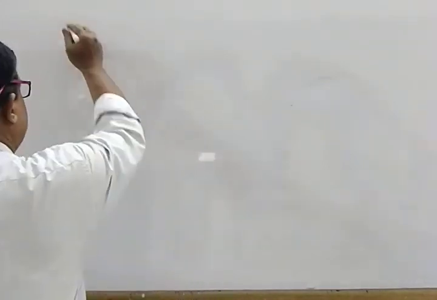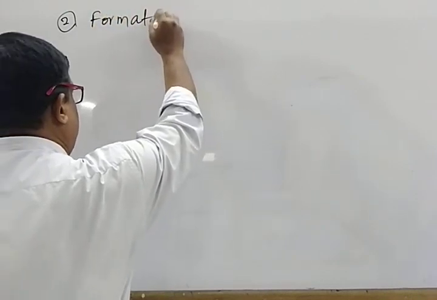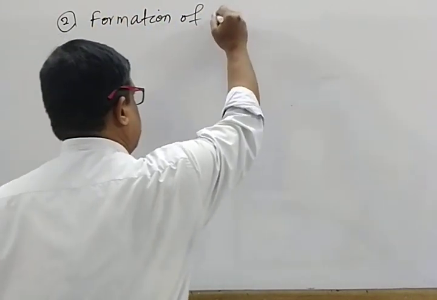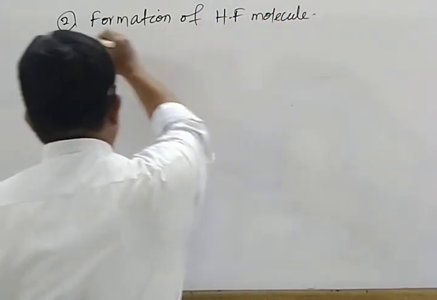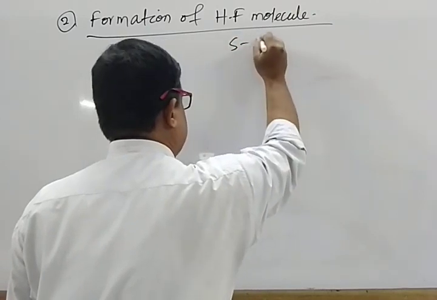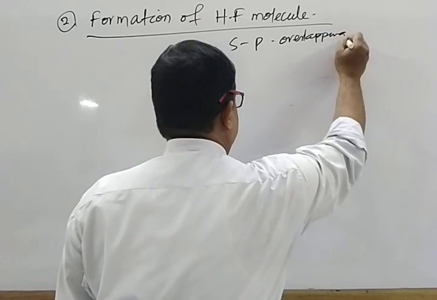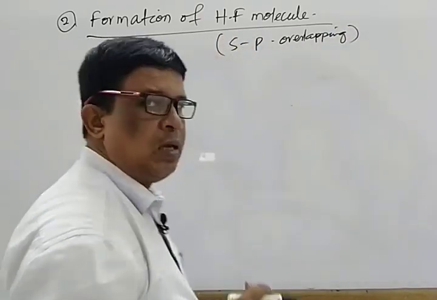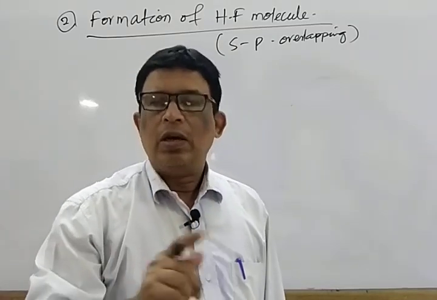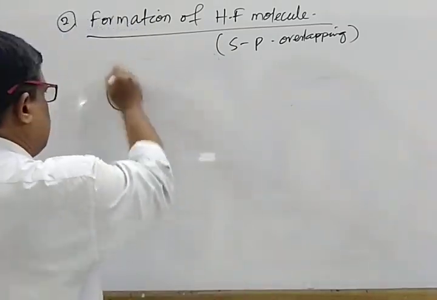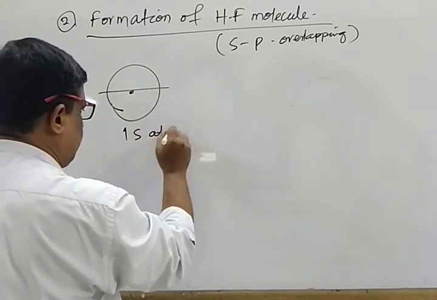Suitable example, formation of HF molecule. Mark that. Suitable example is HF. H is 1s1, so it is a 1s atom.